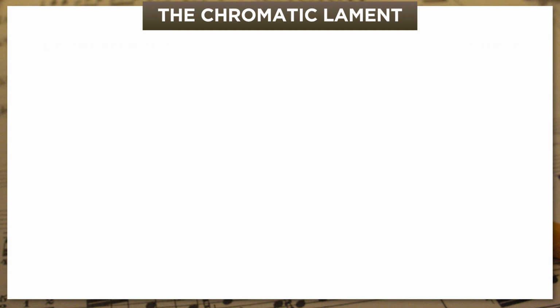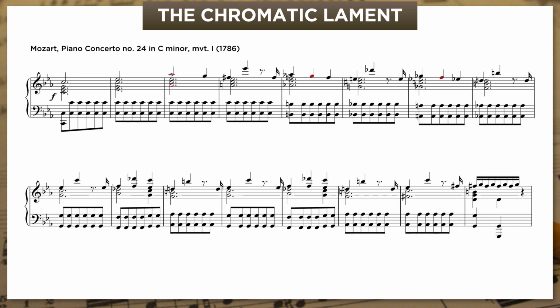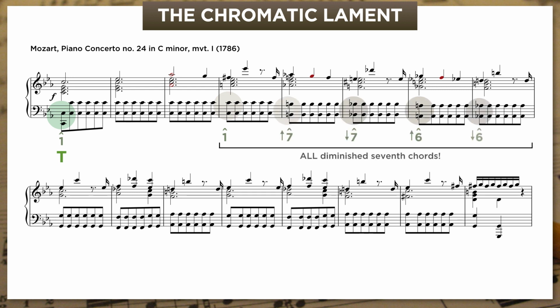Now, compare that to the opening of Mozart's C minor piano concerto. I want you to notice two things here. First, we start out on a tonic triad, but when the bass is ready to start descending, Mozart puts a fully diminished seventh above the tonic. And then every chord in the descent is another fully diminished seventh. It's kind of a bonkers way to harmonize this line.